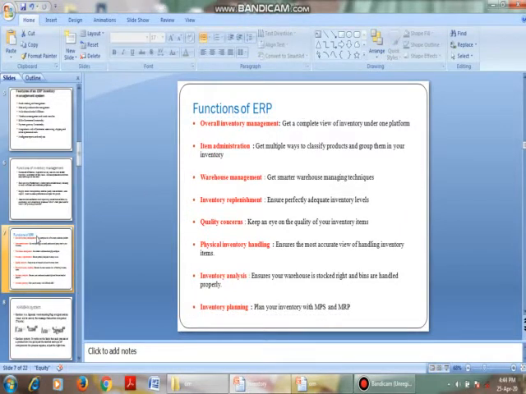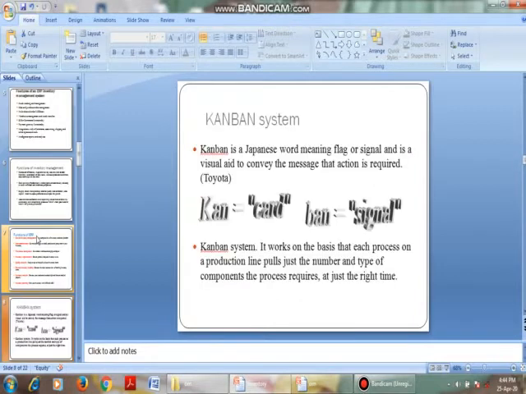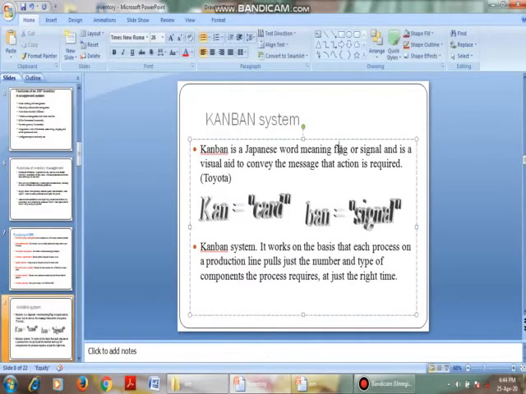Okay. Next, the next system that we use is the Kanban system. The next topic in this unit is the Kanban system. Kanban is a Japanese term which was developed by the Toyota company. It is a Japanese term meaning flag or signal, and is a visual aid to convey a message that action is required. That is, kan is nothing but a card, ban is signal.